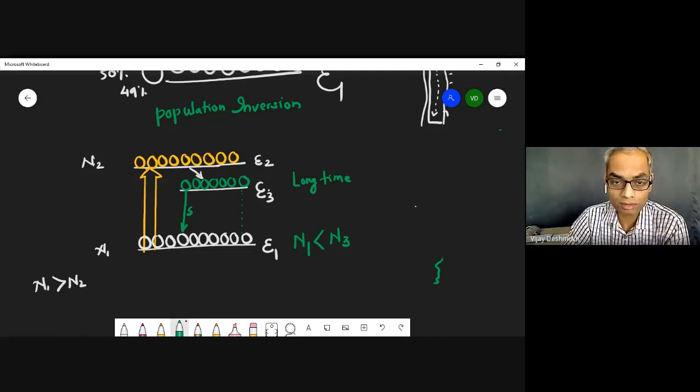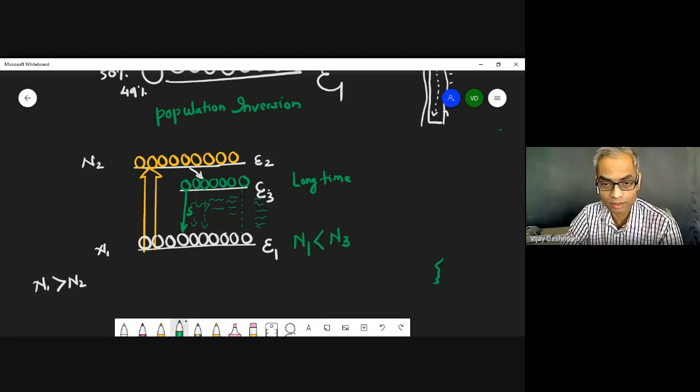So we get the photon here, a single photon. Now this photon can de-excite these remaining electrons like this. And then obviously one photon will generate two, two will generate four, and so on. So we can have a large number of photons at this end.